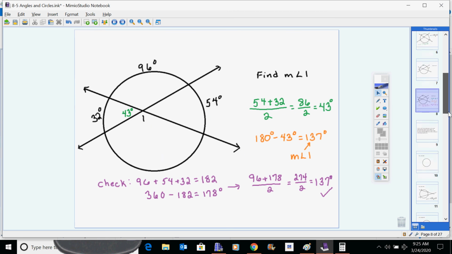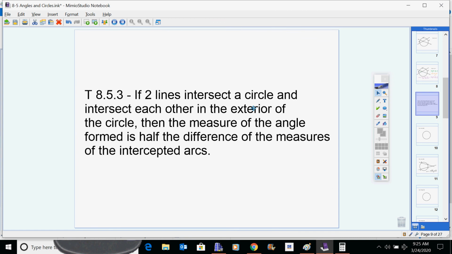All right. So far we've got two things happening. We have where the two lines cross each other and they land right on the edge of the circle. We have here where the two lines cross each other and they land in the middle of the circle. The other thing that happens is when the two lines intersect outside of the circle. And that leads us to our third formula for the day. Actually, all the stuff we're doing is based on those three ideas.